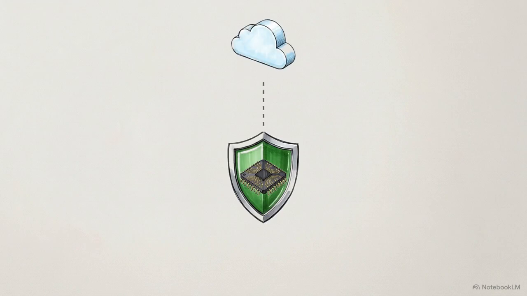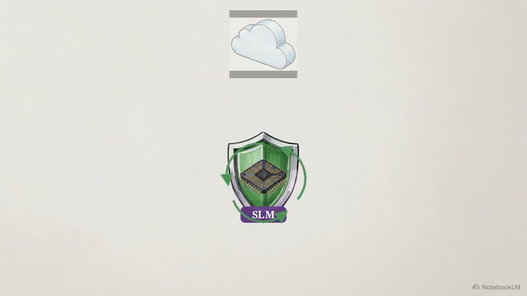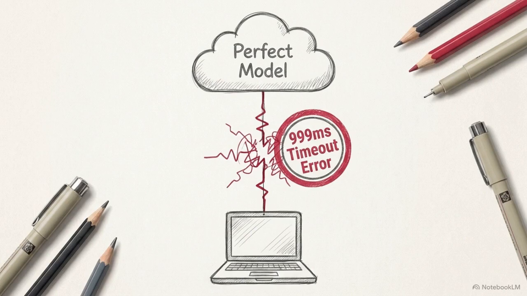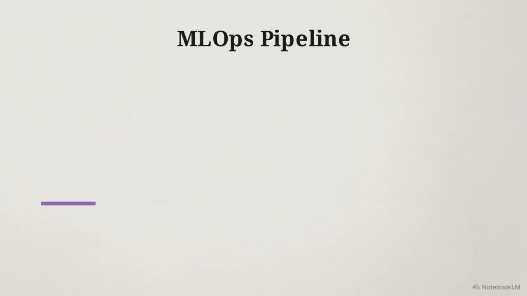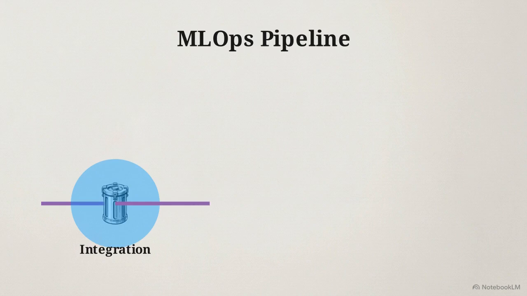By deploying optimized small language models directly onto local microchips and hardware, we achieve zero-latency, offline functionality, sacrificing total model capacity for absolute speed and reliability. A mathematically perfect model will still fail in production if the chosen inference architecture doesn't match the physical reality of the network. To manage that deployment at an industrial scale, we rely on MLOps.